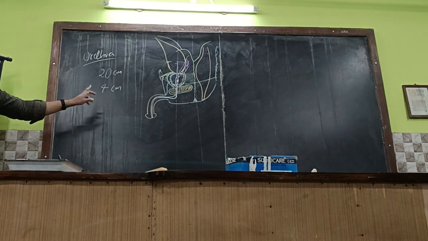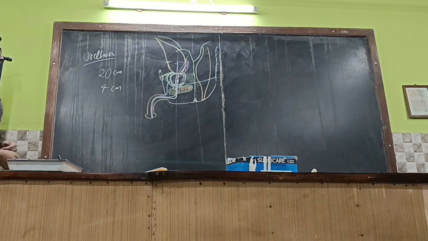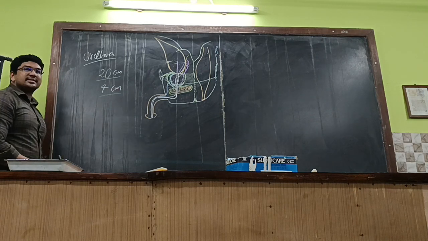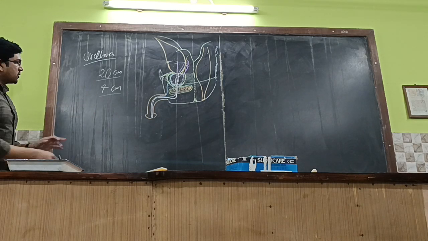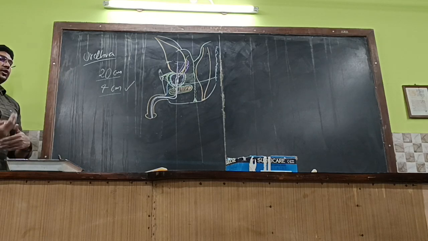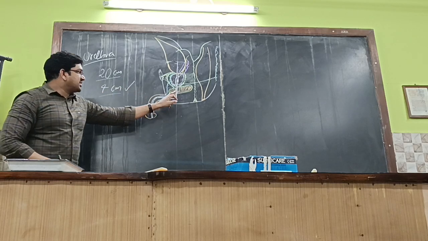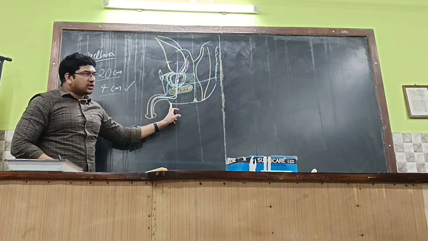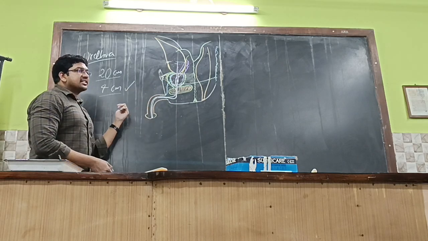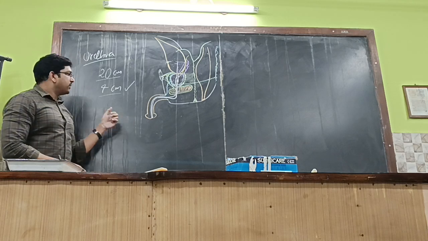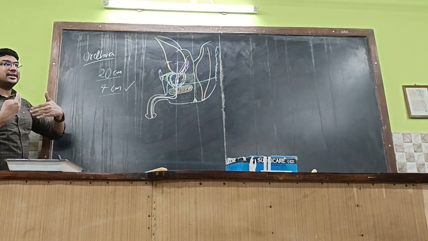Why is this length needed for us? For everything there is a specific reason. For example, 18 to 20 centimeters in males and 4 centimeters of urethra in females. So females are more prone to urinary tract infections compared to males. In males, there are also acidic prostatic secretions that prevent bacteria from reaching the urinary bladder. But in females, that setup is not there. So because of the shorter urethra, females are easily prone to urinary tract infections.